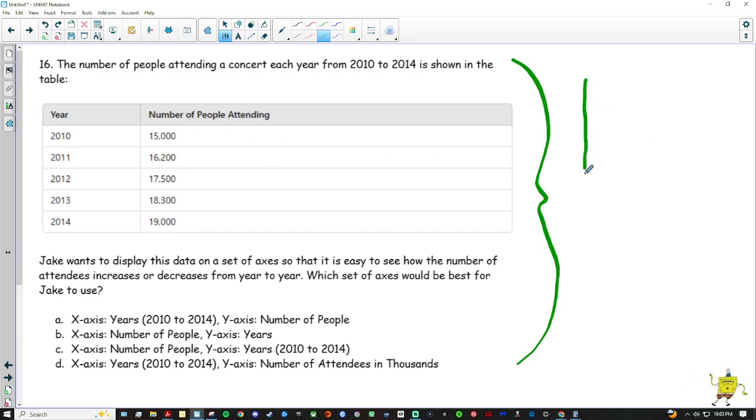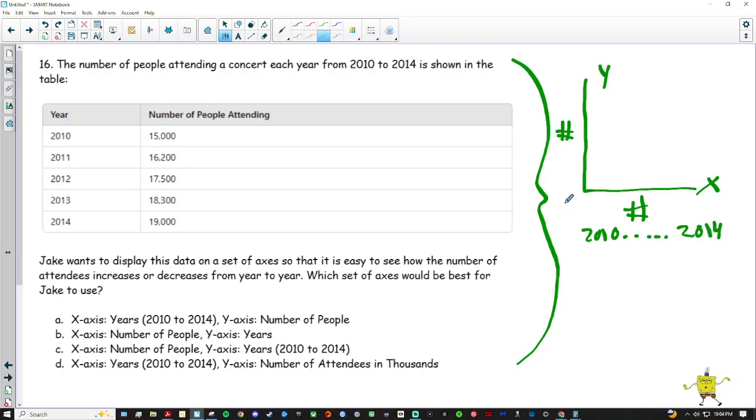And we're trying to figure out on the X and the Y axis, what numbers should we put here? Okay, do we do little numbers, big numbers? What numbers should we do? So let's look at the first one. X is the years from 2010 to 2014. So I definitely think this should be 2010, all the way to 2014, right?